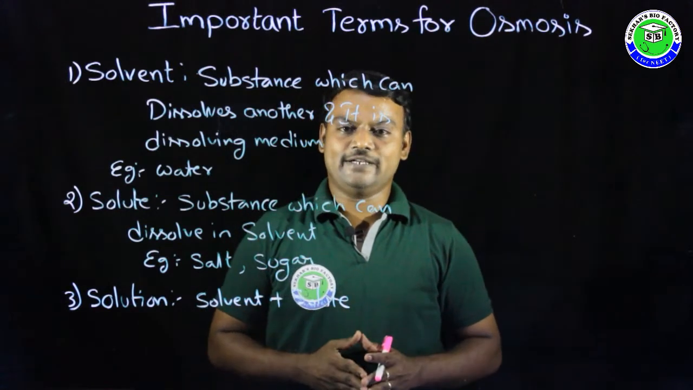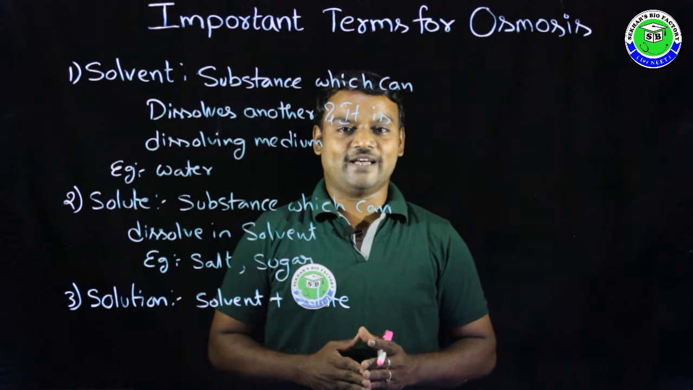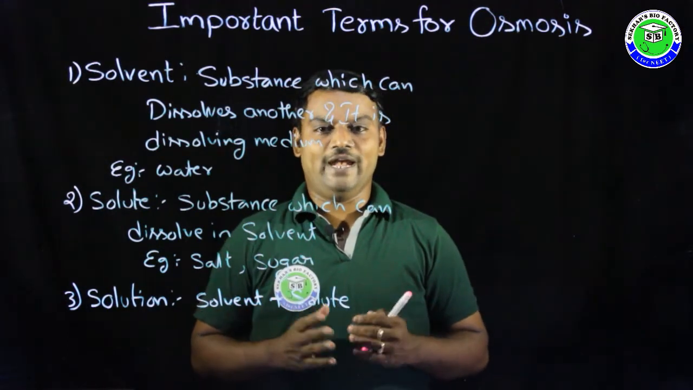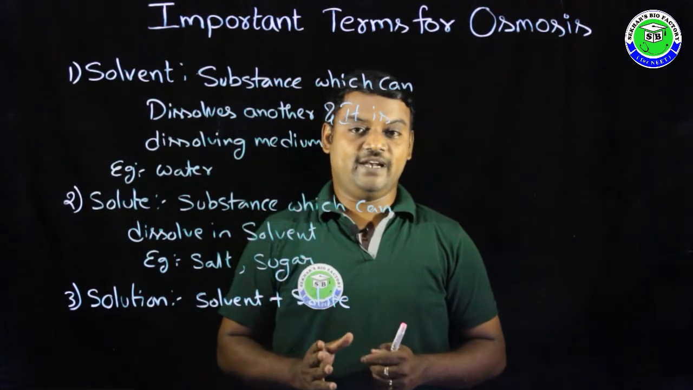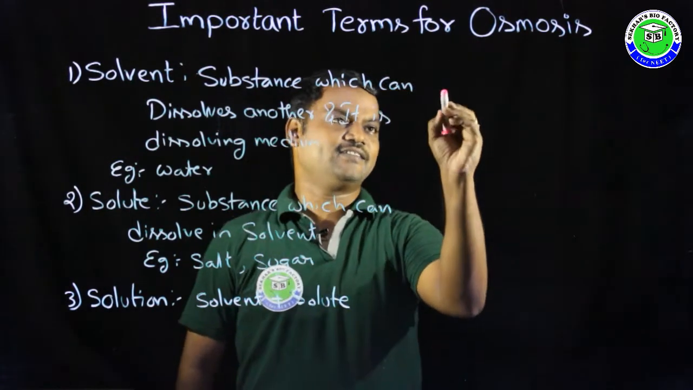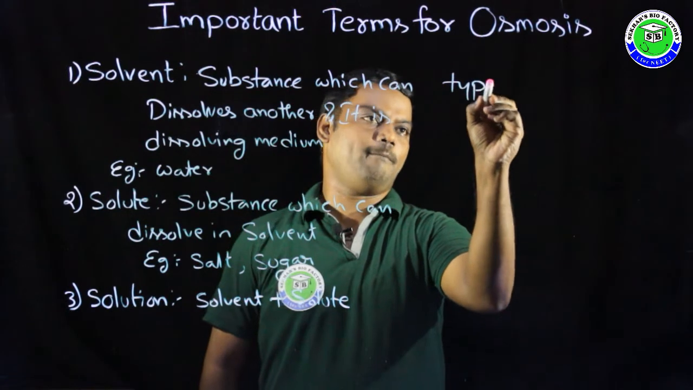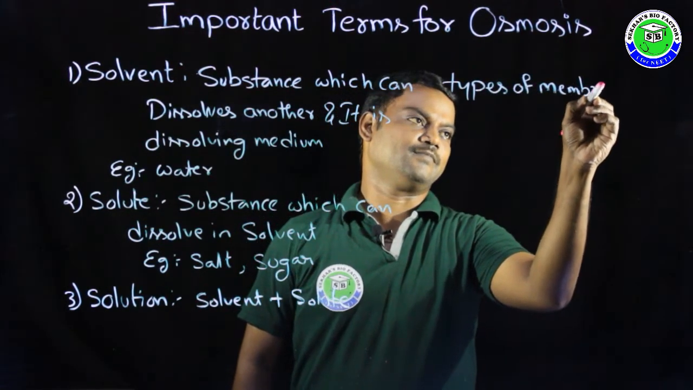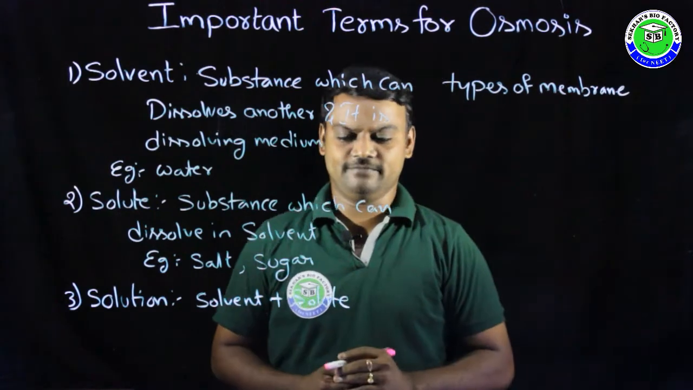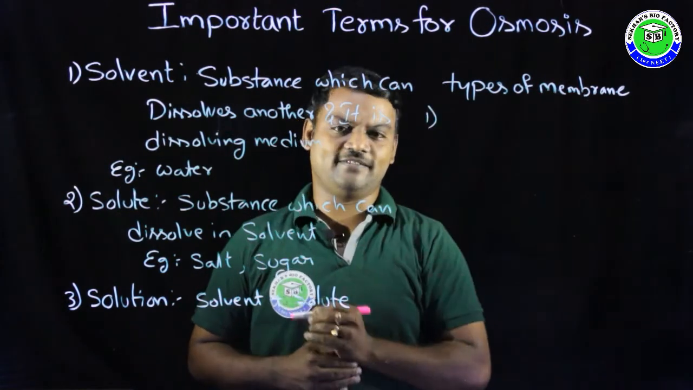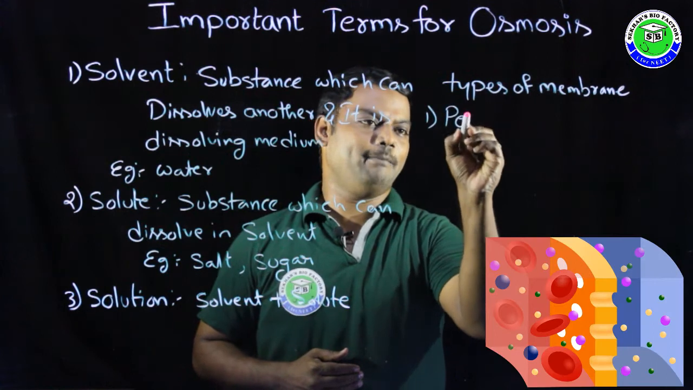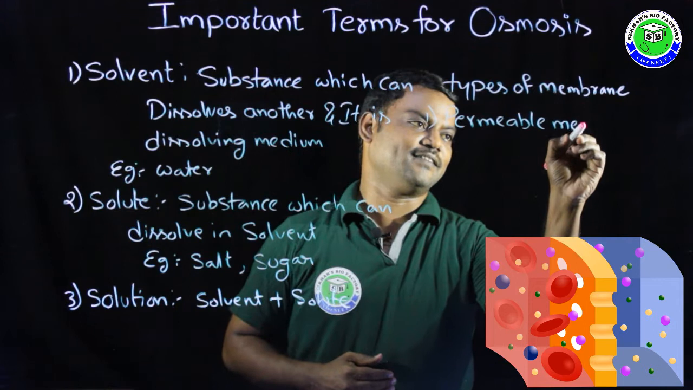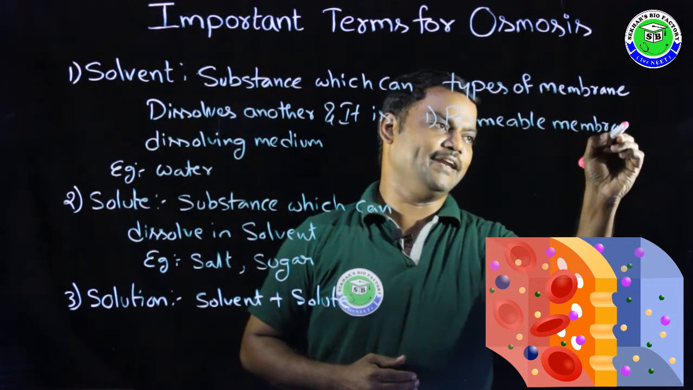So depending upon that, the membrane which is present around a living cell is basically of four types. In this, the first type is permeable membrane.